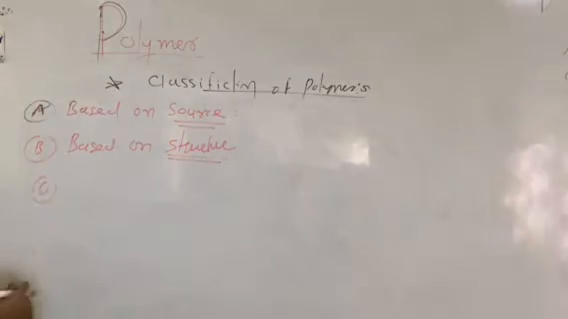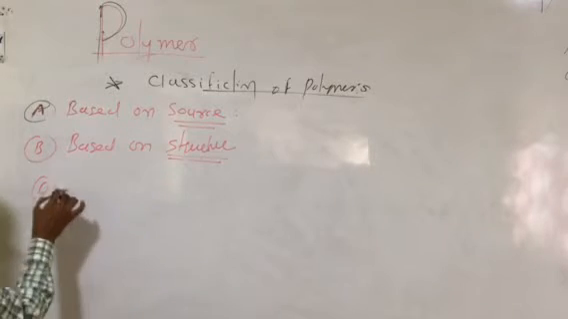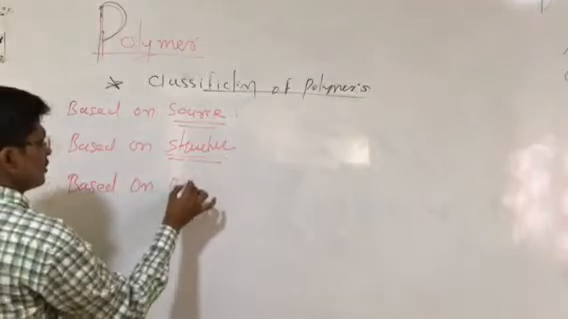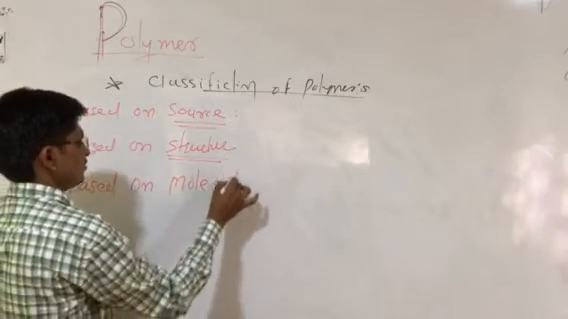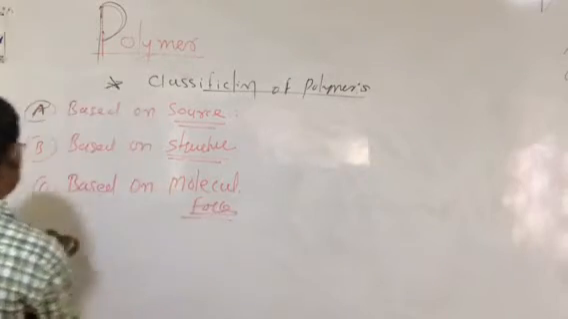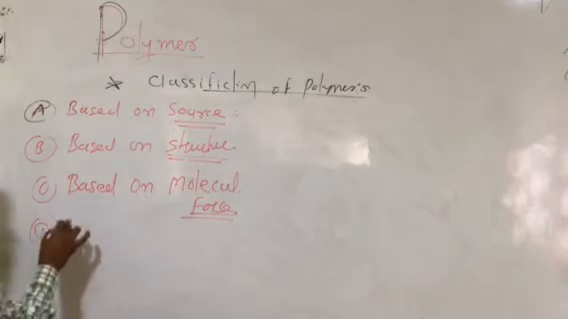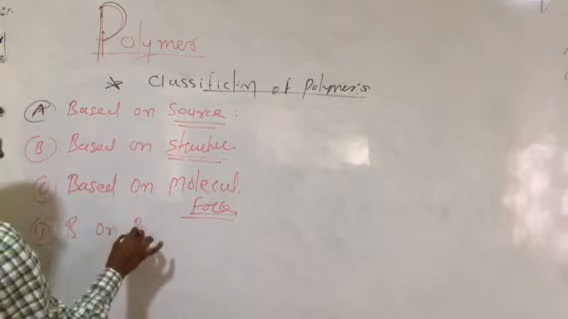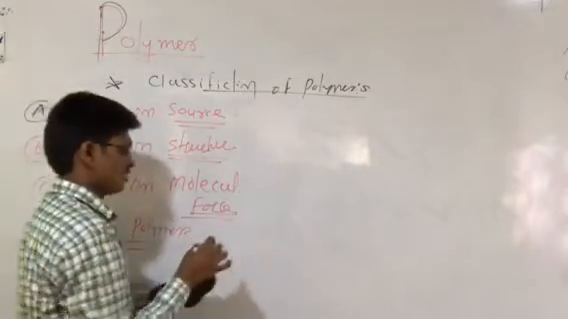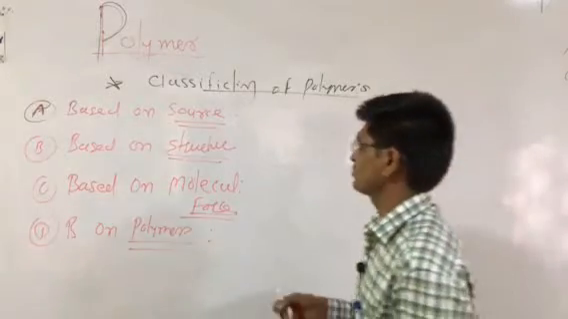Next classification is based on the source, based on the structure, and based on molecular forces, meaning what type of force is present in it. And the next one is based on polymerization. So that is the classification of this polymer. But first, based on the sources, which types of sources.